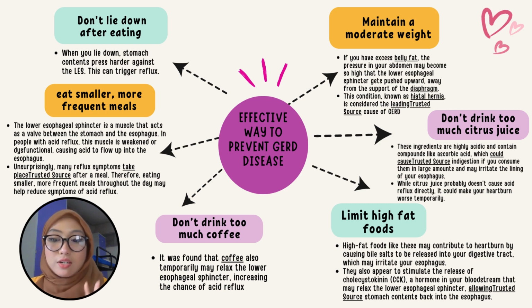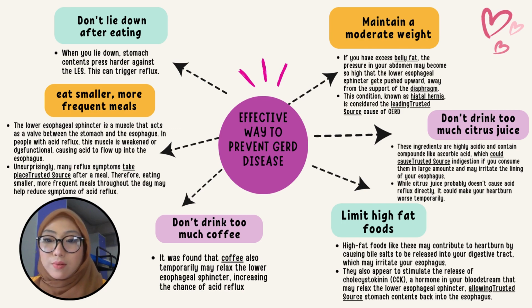Five, don't drink too much coffee. Why must we avoid drinking too much coffee? Because coffee may temporarily relax the lower esophageal sphincter, increasing the chance of acid reflux. So, six, eat smaller, more frequent meals.